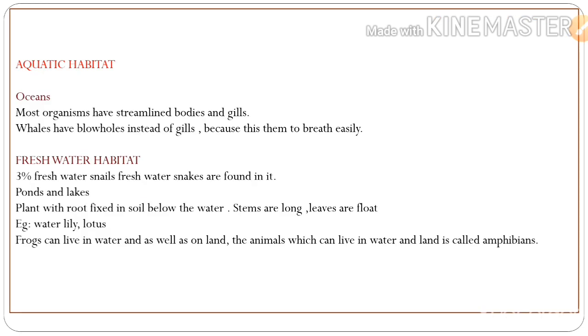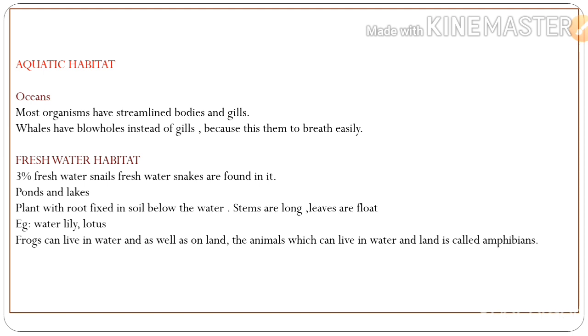Next habitat is the aquatic habitat, oceans. Most organisms have streamlined bodies and gills. Whales have a blowhole instead of gills, which helps them breathe easily. So the fish's respiratory organ is gills, but the whale's respiratory organ is the blowhole. Don't forget that the whale has a blowhole instead of gills.